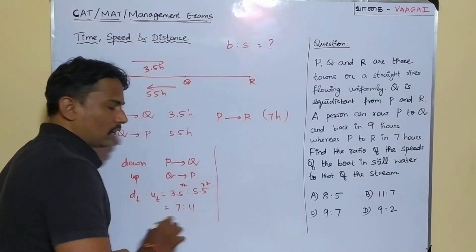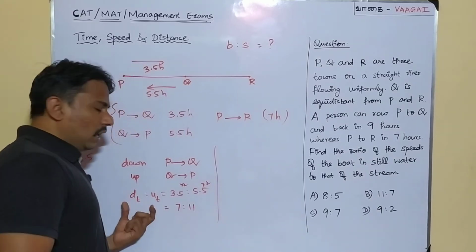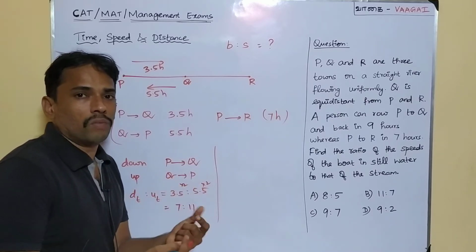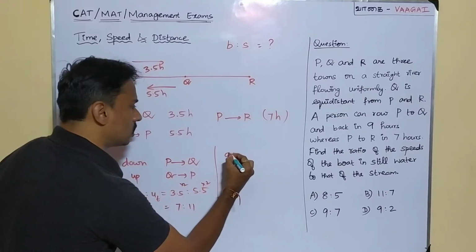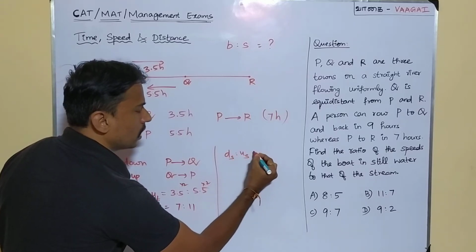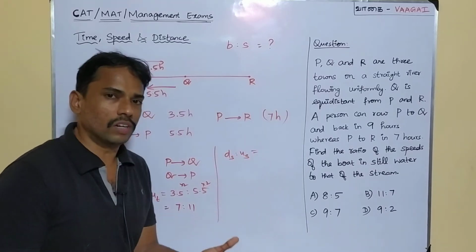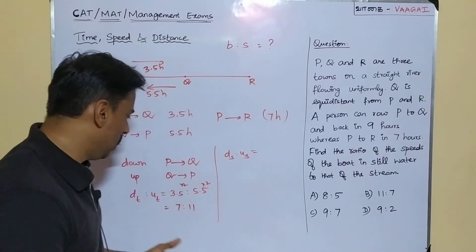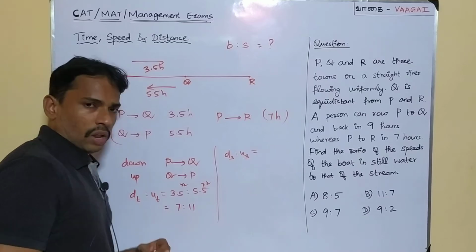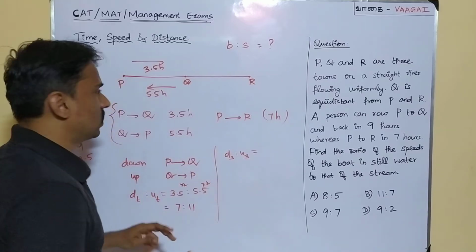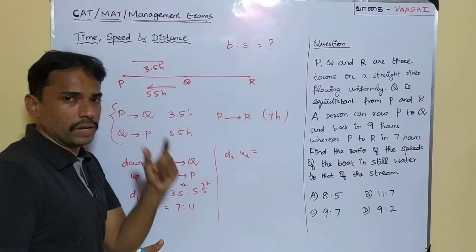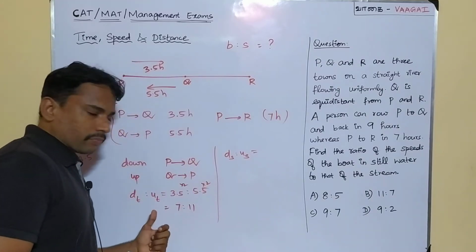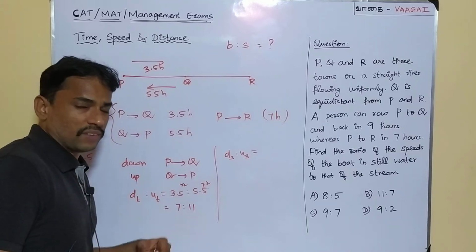Now let's do a small trick here. We got the ratio of the time taken. With this, we'll try to get the ratio of the speeds, that is, downstream speed is to upstream speed. It's going to be very easy and very obvious. The time ratio is 7:11, and the distance is fixed, because it is going to be P to Q and Q to P. Distance is the same, but time taken is varying, in the ratio 7:11.